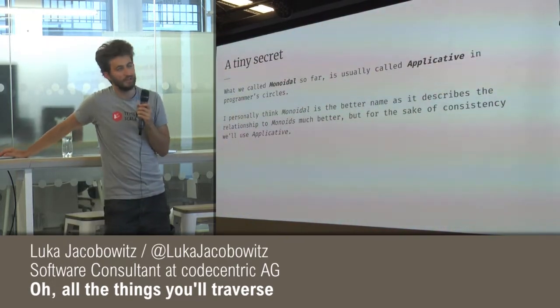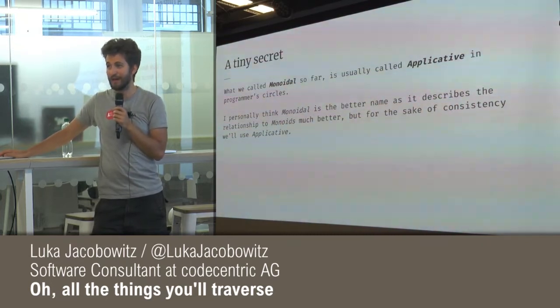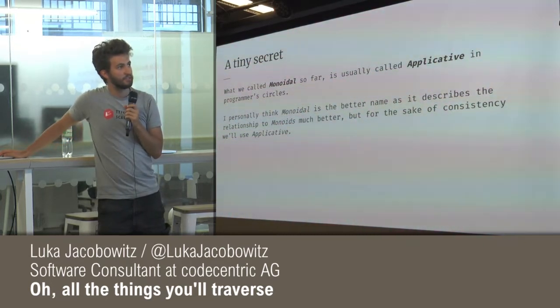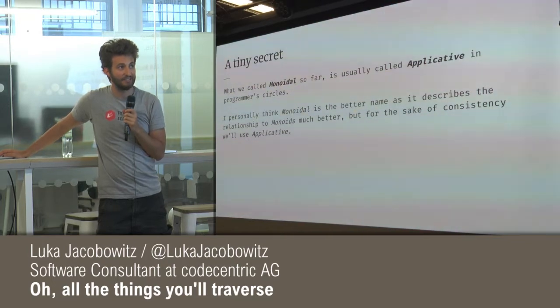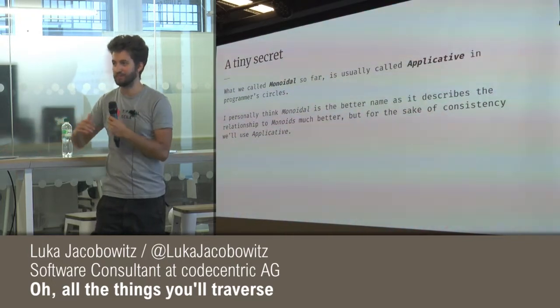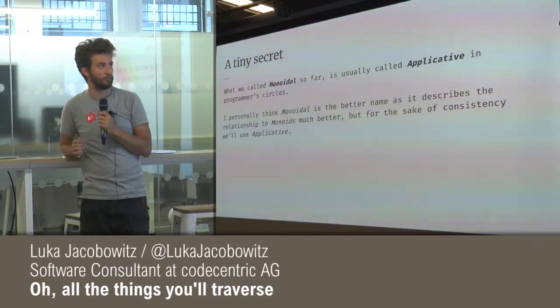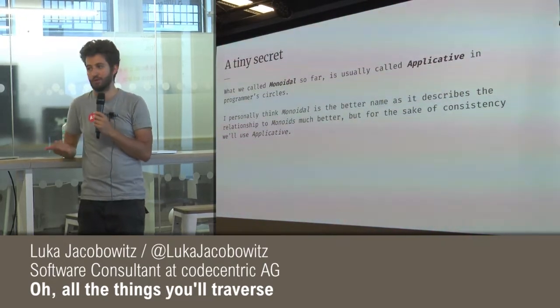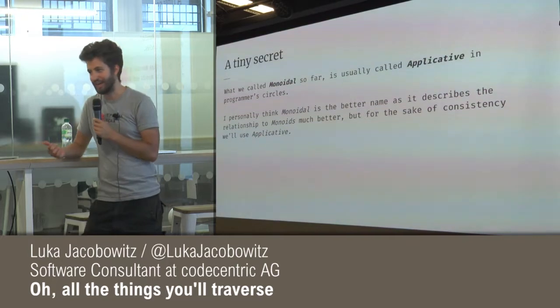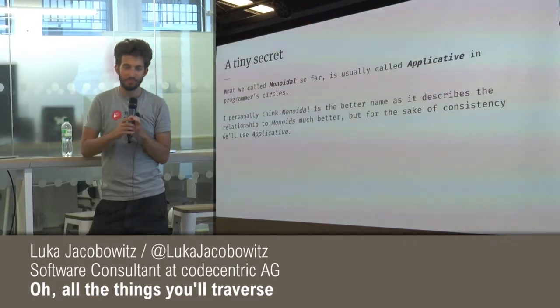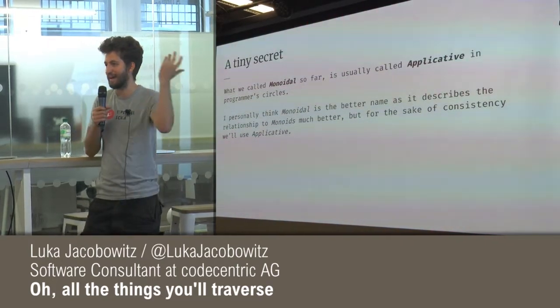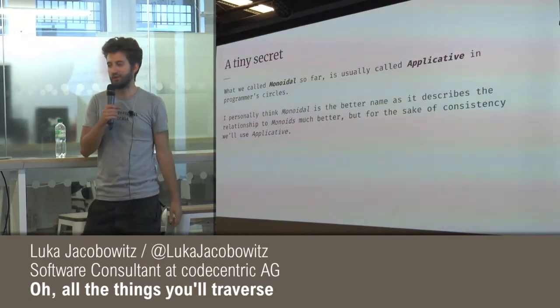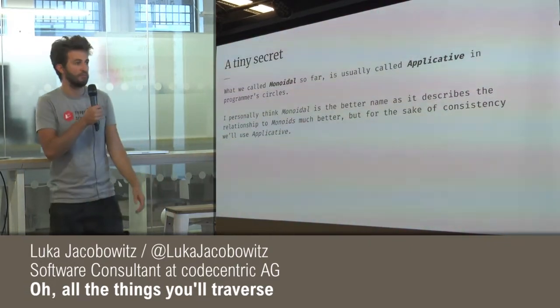And of course I have to tell you a tiny secret. I've kind of been lying to you a bit. What we call monoidal is actually usually called an applicative. So you might have heard of applicative and not monoidal. Applicative is what we call these monoidal functors in programmer circles. Mathematicians actually prefer monoidal, but non-mathematicians like the Haskell programmers thought that applicative is a better name for this thing.